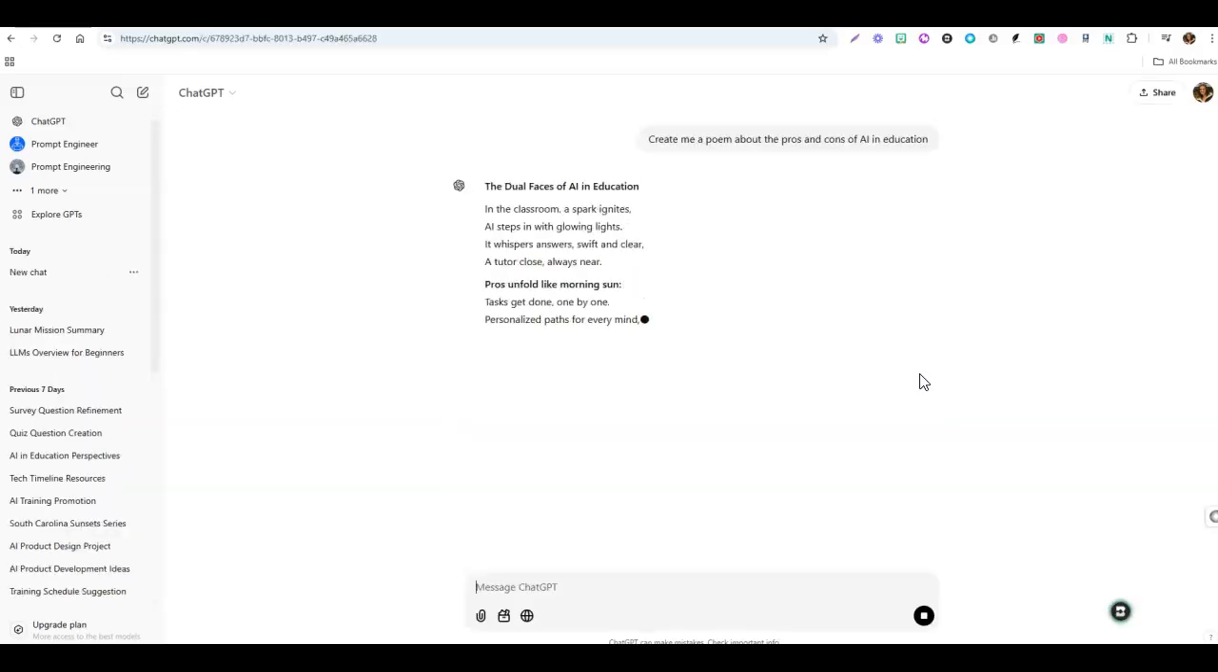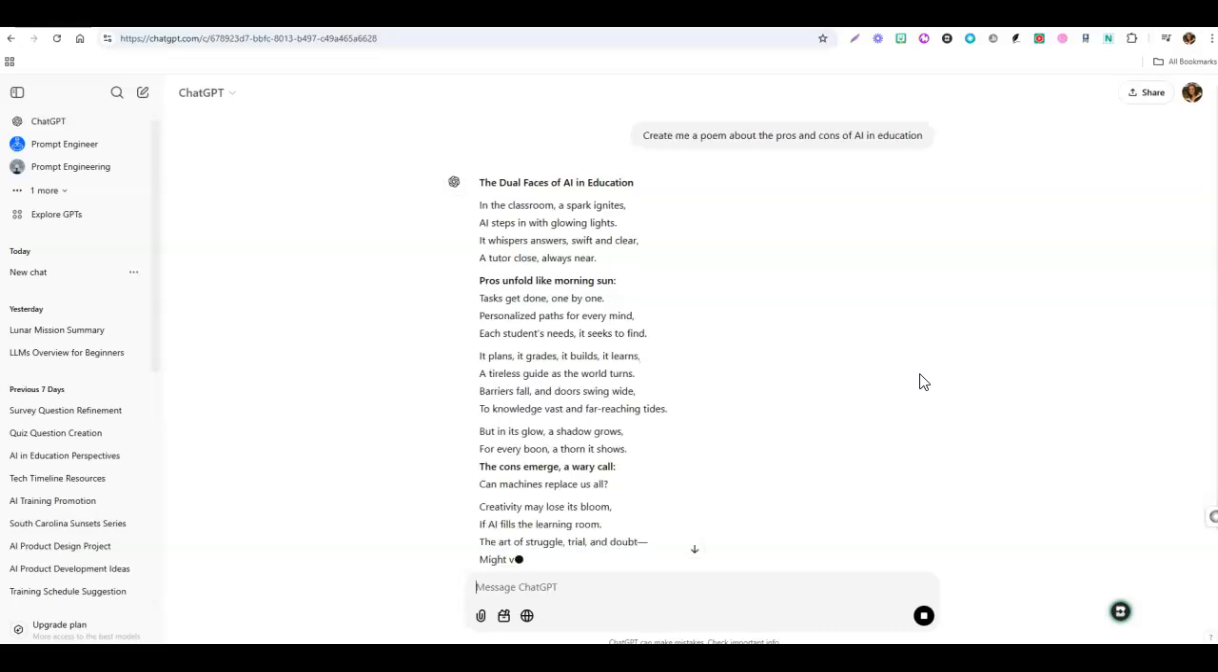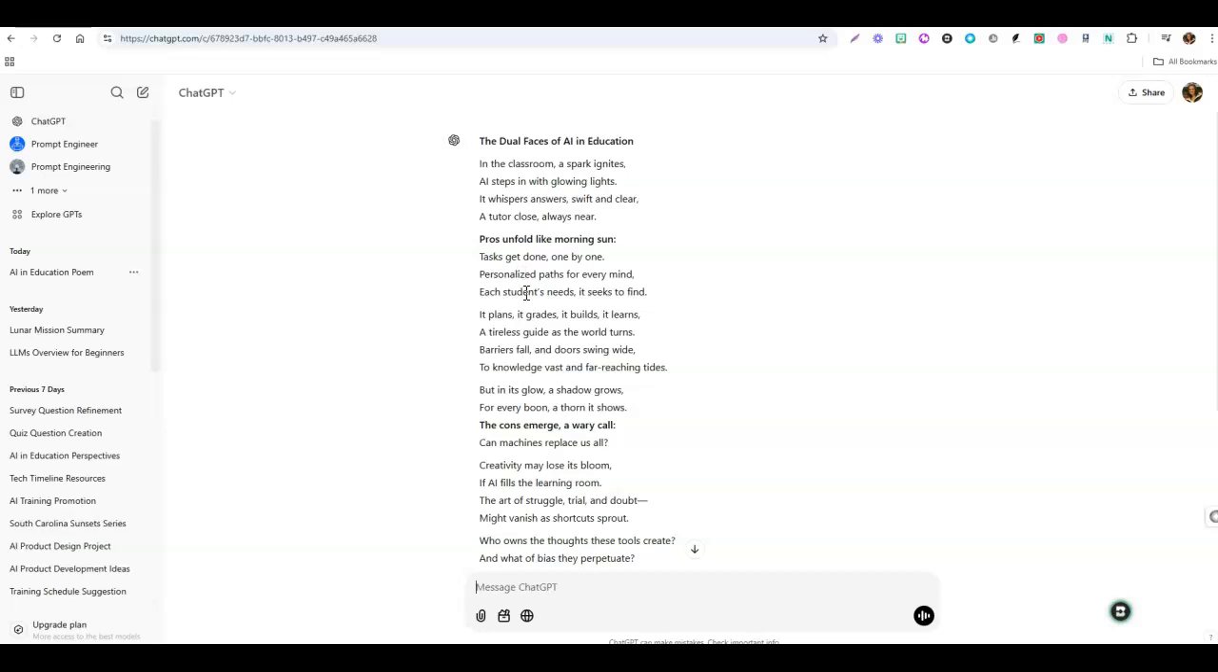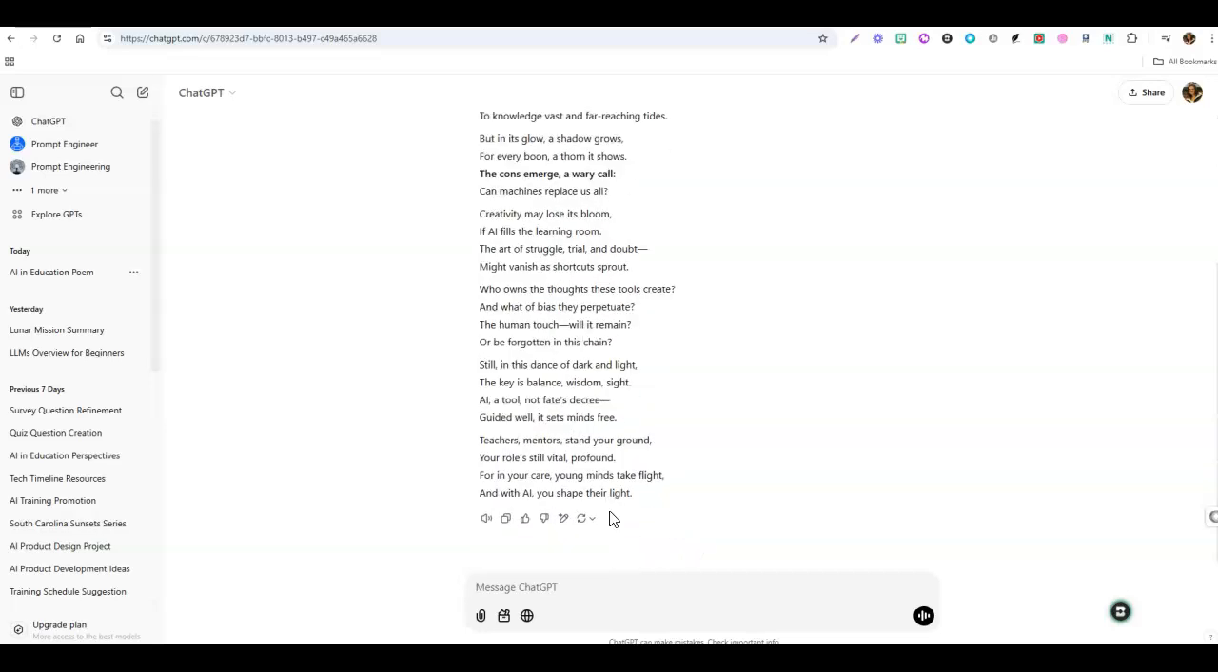Now, we know from some of the other videos that there's a whole lot of math going on in the background to give us this poem. It's generative AI because it's generating it for us, and it is predicting what should be the next word that it puts out there. All right, so I have a pretty good poem here that we can read through. It does bring out the pros and the cons. Now, we can actually tell it if it was a good or a bad response, which gives human feedback back again. We can also copy this and take it out of ChatGPT and put it somewhere else. We can also have it read it to us.